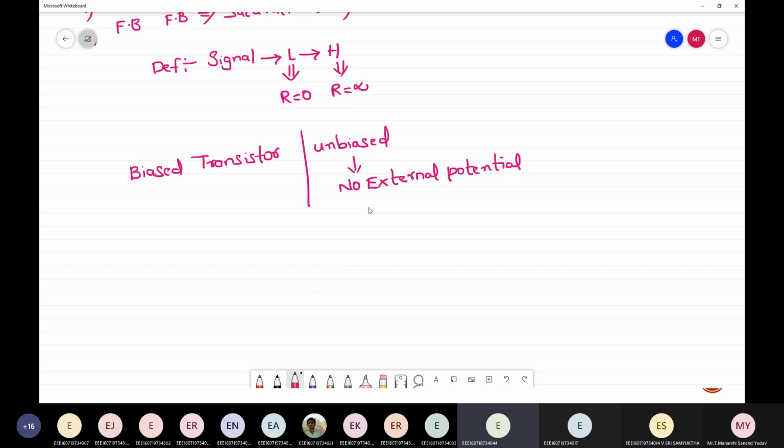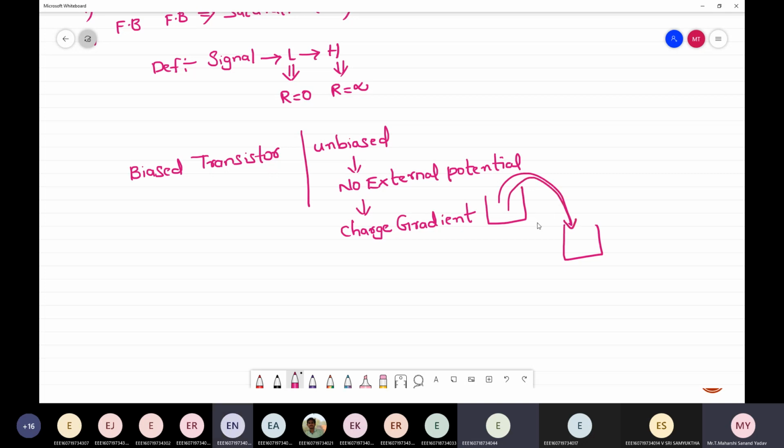By which concept? By charge gradient. What is charge gradient? From a high concentration region to a low concentration region is called charge gradient.